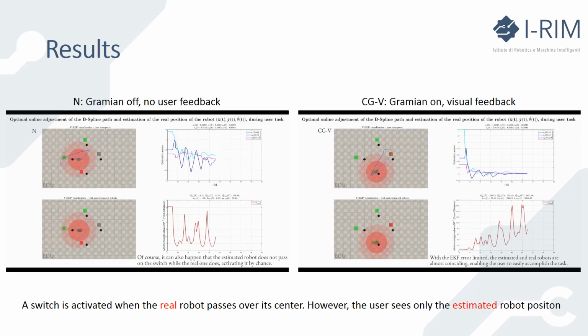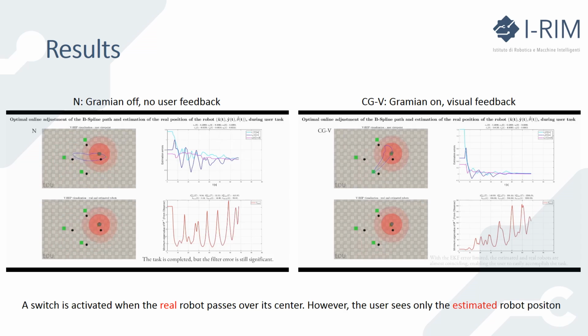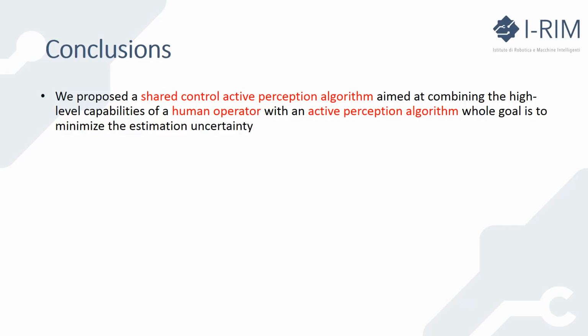In the N condition, the user has difficulties in activating the switches due to the estimation errors, and she has to do different trials for fulfilling the task. In the CGV condition, the user is able to fulfill the task in an easier way and in less time with respect to the N condition, thanks to a reduced estimation error. The results confirm the validity of our approach.